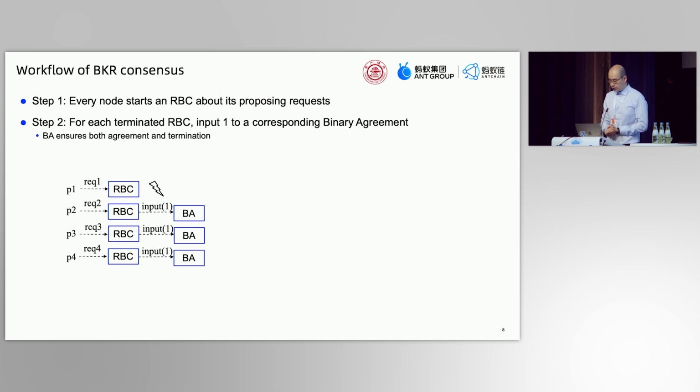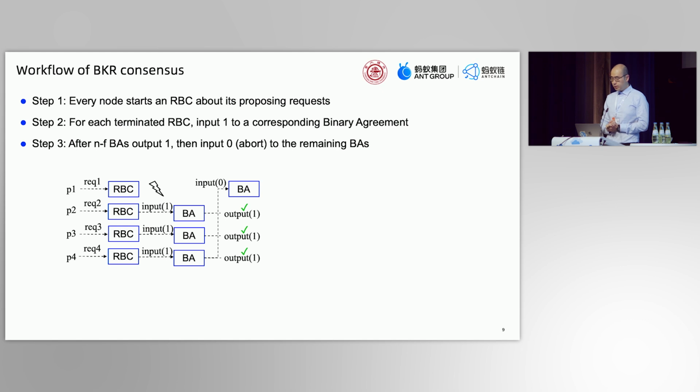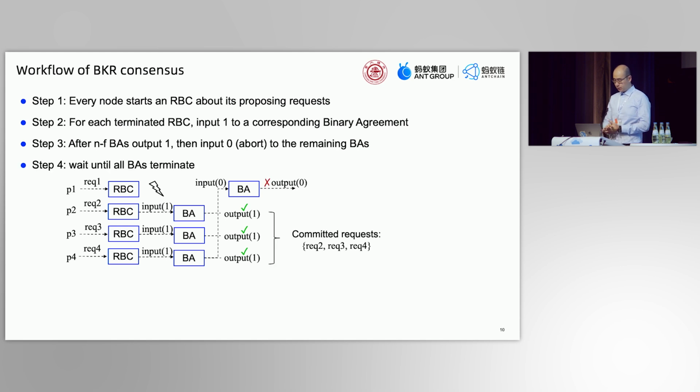For all terminated RBCs, every node inputs 1 to a binary agreement, or BA for short. The BA ensures both agreement and termination. If a BA outputs 1, it means the corresponding proposed request is committed. As said, a node should not wait for the unfinished RBC forever. So if n minus f BAs output 1, then each node tries to abort the remaining RBCs by inputting 0 to the corresponding BA.